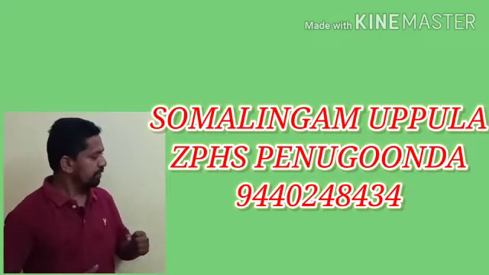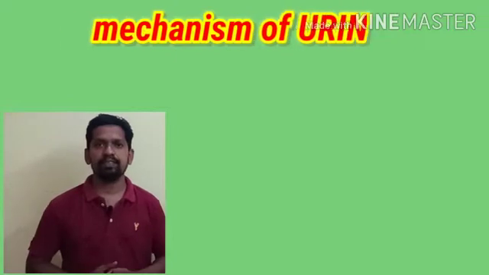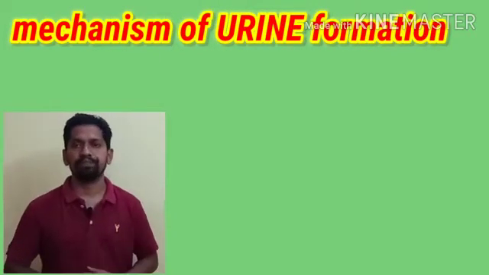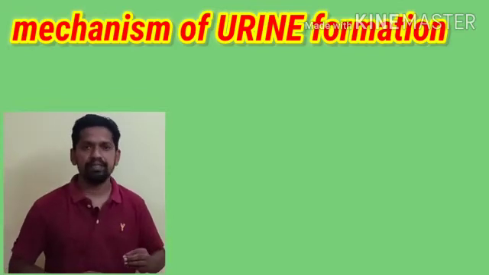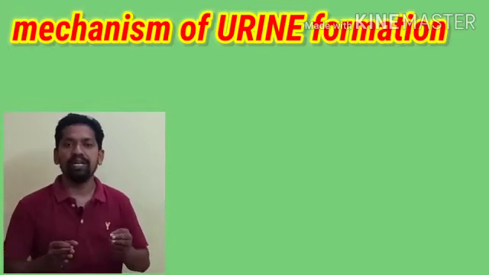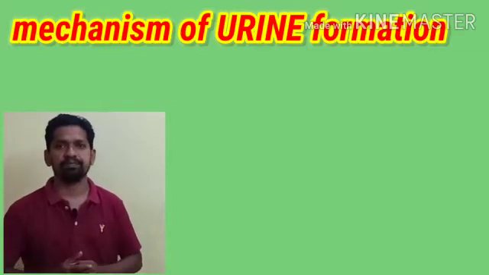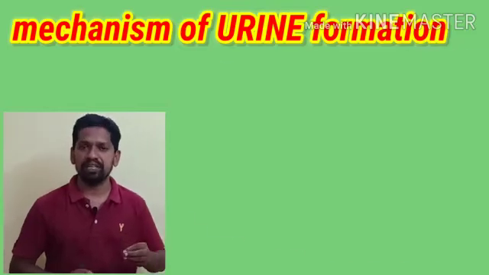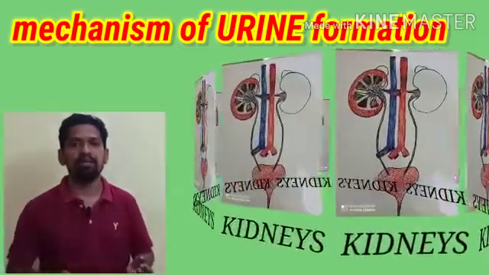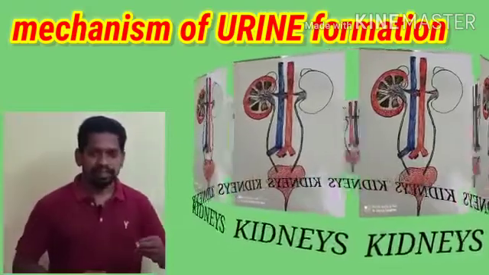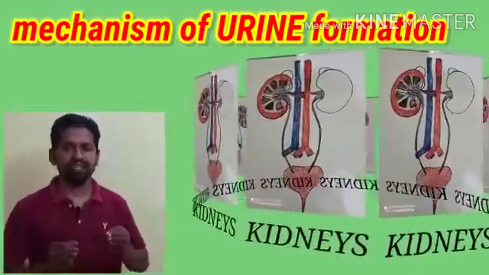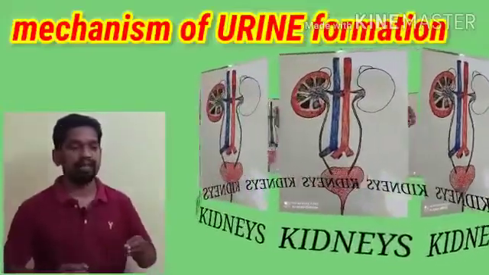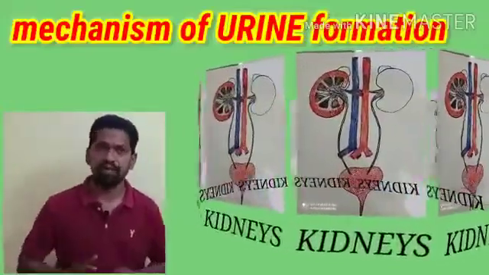Today our topic is to know the mechanism of urine formation in our body, the mechanism which is involved in the urine formation. And of course we know the vital organs for excretion in our body are the kidneys. Kidneys are the vital organs for excretion. They are working 24/7 to separate and collect the wastages to eliminate from the body.